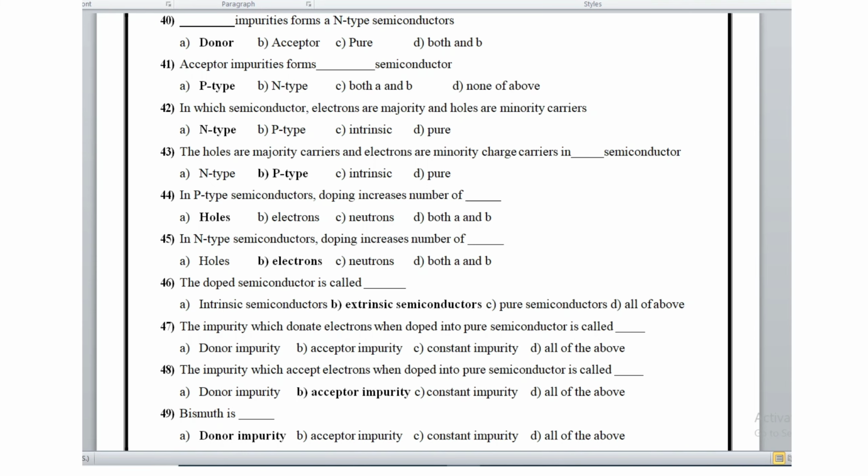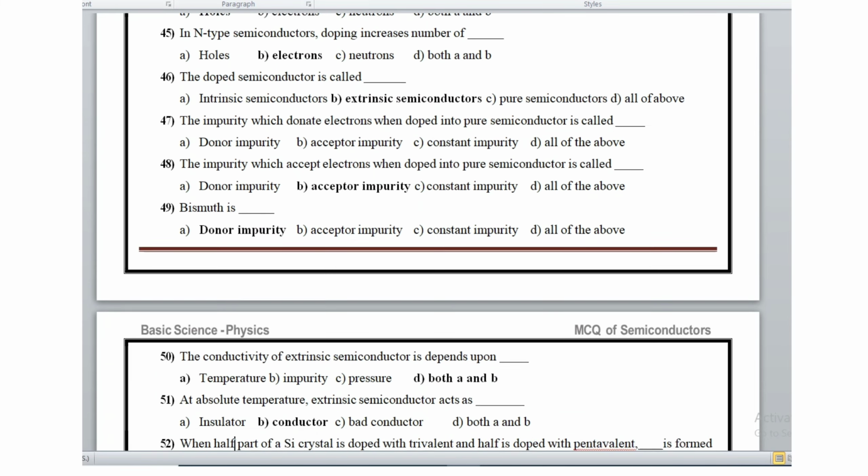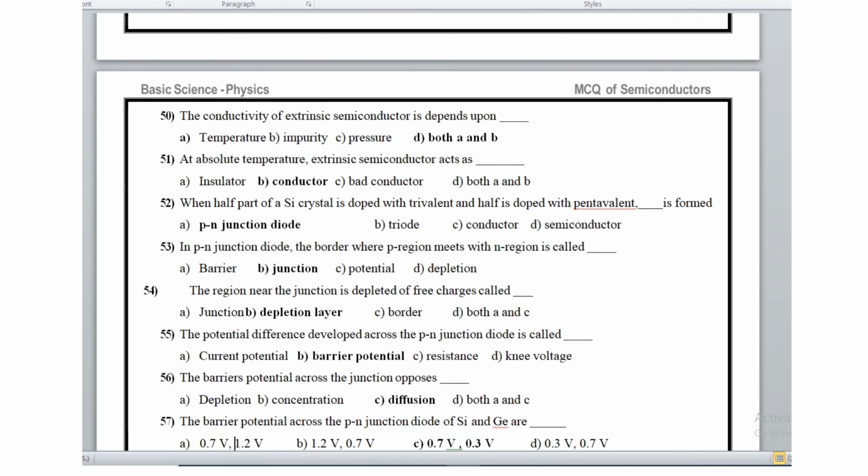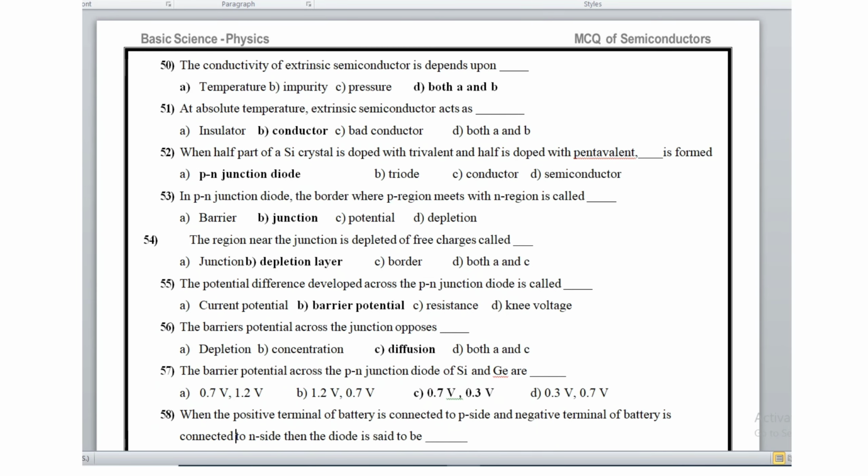Then next, bismuth is a donor impurity. The conductivity of an extrinsic semiconductor depends upon both A and B, that means it depends upon temperature and impurity. At absolute zero temperature, an extrinsic semiconductor acts as an insulator. When half part of a silicon crystal is doped with trivalent and half is doped with pentavalent, then a p-n junction diode is formed.